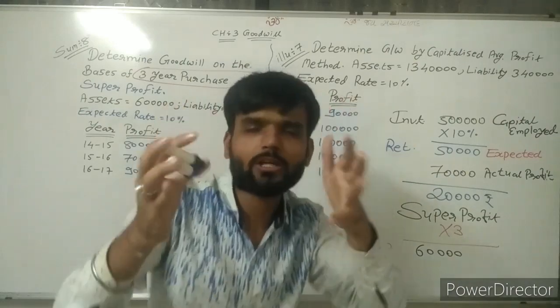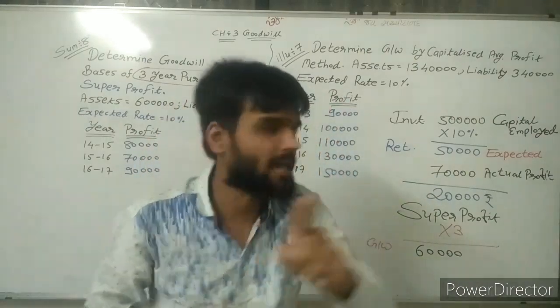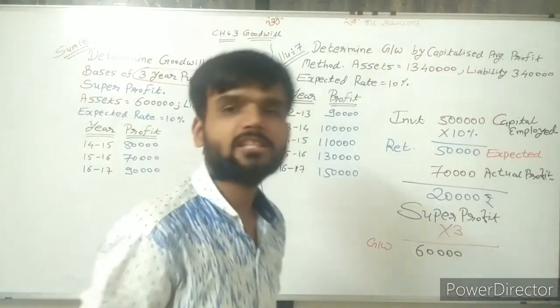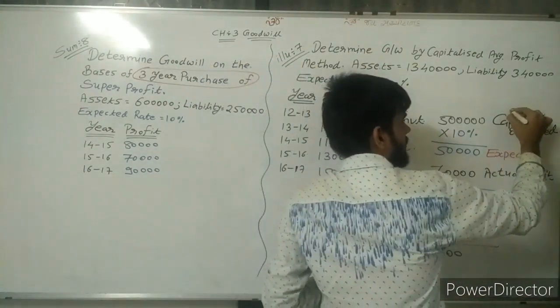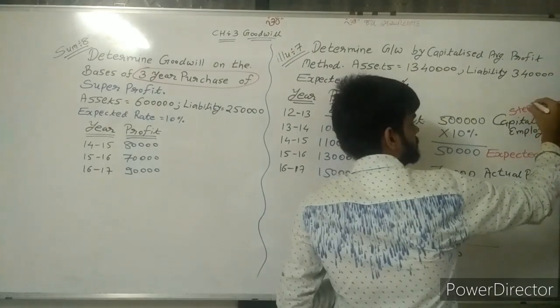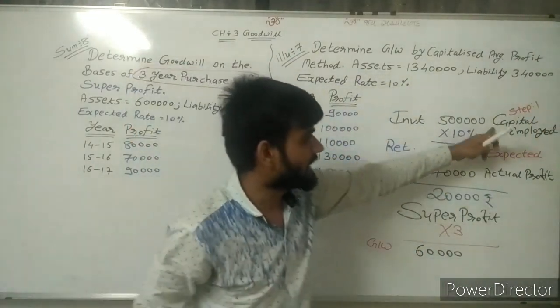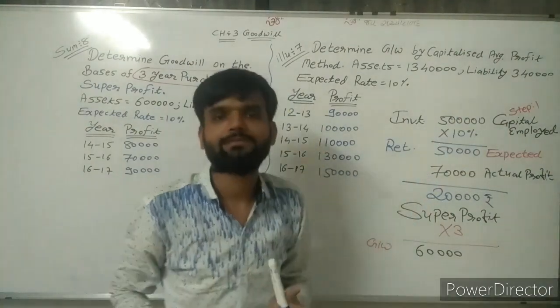So first of all, what is my requirement? Sir, find capital employed. That is the first step. Step number 1: find capital employed.